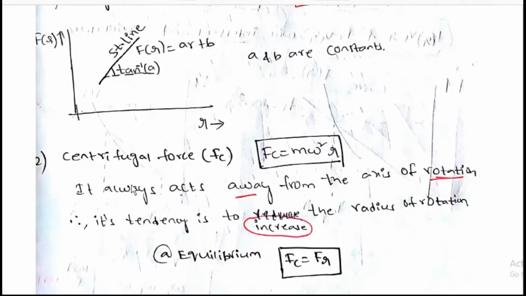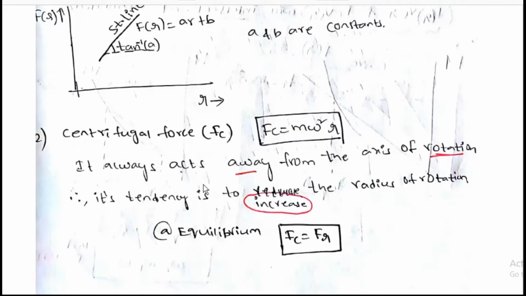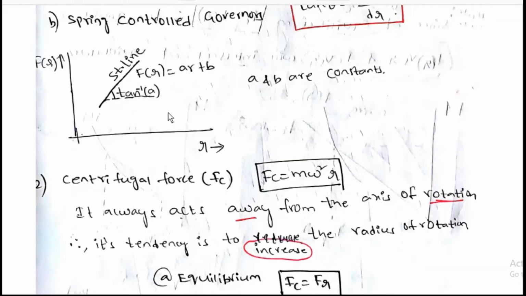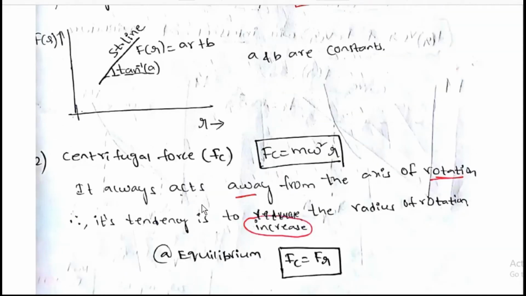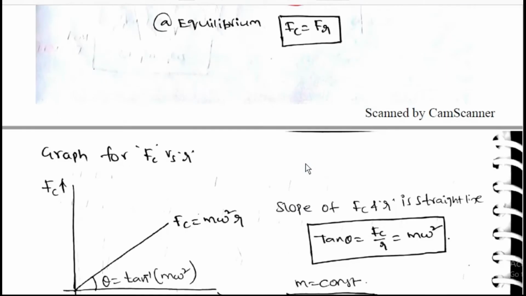Centrifugal force, Fc is equal to m r omega square. It always acts away from the axis of rotation. Its tendency is to increase the radius of rotation. Before, these two were controlling forces; this is the centrifugal force. At equilibrium radius, Fc is equal to F of R.